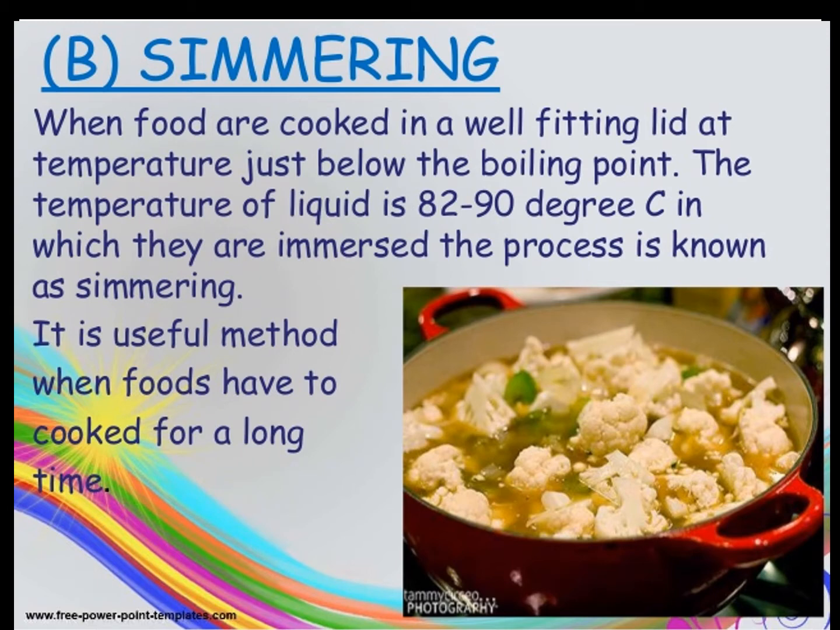Again, the next method is simmering. When food is cooked in a well-fitted lid at a temperature just below the boiling point, the process is known as simmering. The temperature of the liquid in which the food is immersed is 80 to 90 degrees Celsius. It is a useful method when foods have to be cooked for a long time, for example in the preparation of vegetable curry.